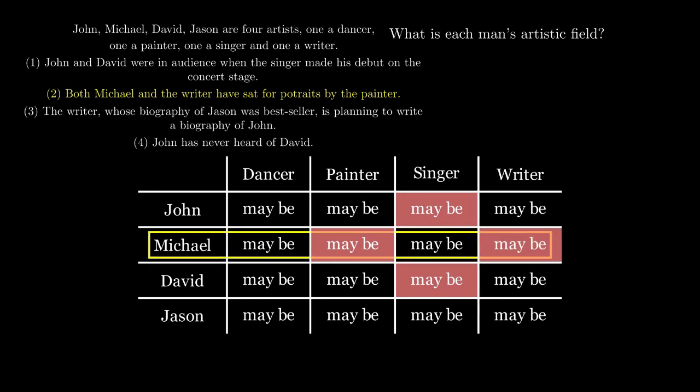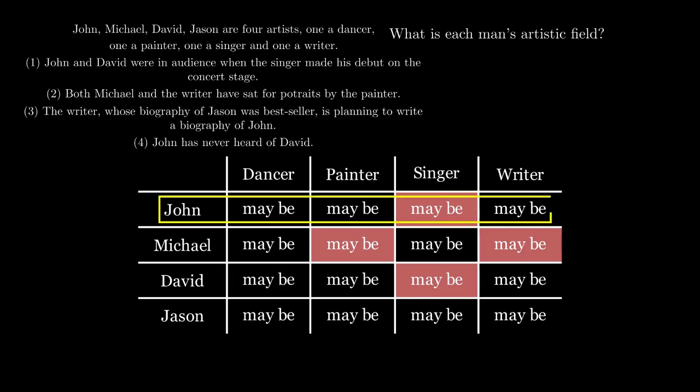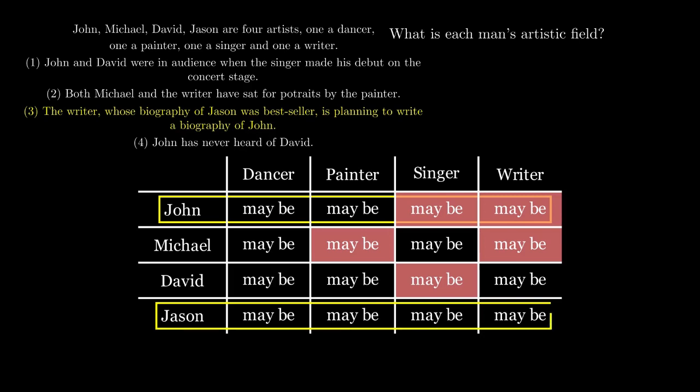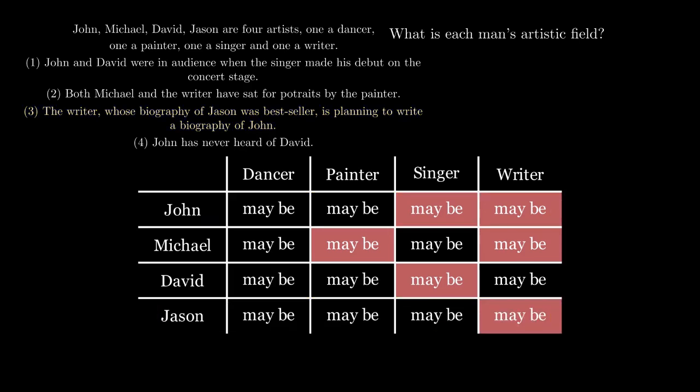Then according to the third postulate, which says that the writer whose biography of Jason was a bestseller is planning to write a biography of John, so neither John nor Jason can be the writer. Now in the writer's column there is only one space left which is not marked pink, which means that David has to be the writer. We can color the remaining cells corresponding to the name of David in the dancer and painter columns as pink.